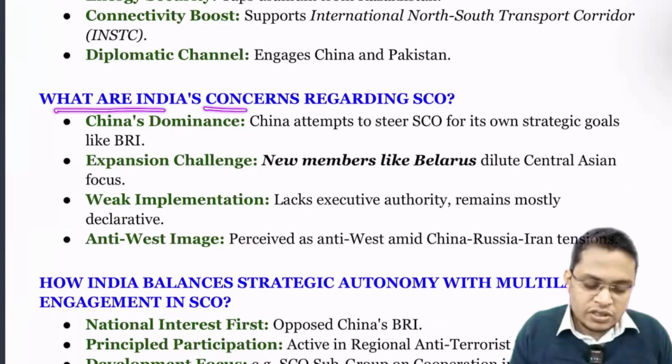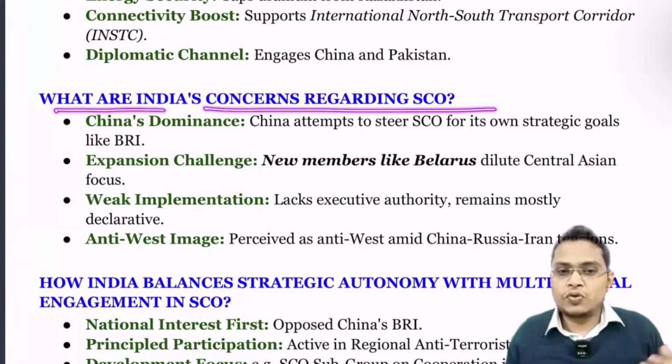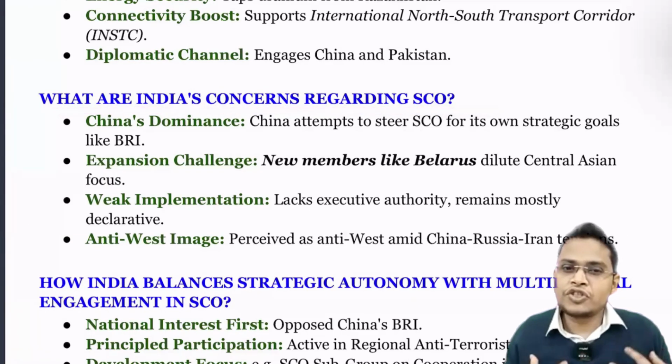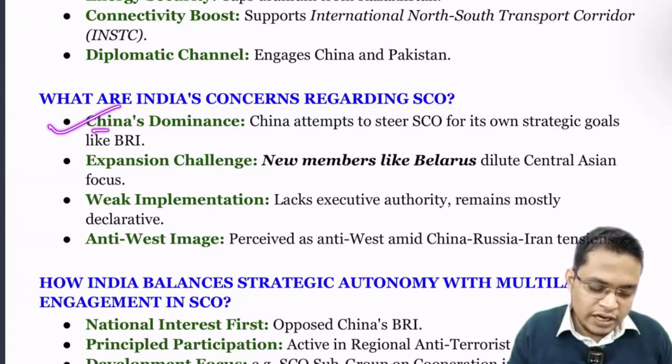So what are India's concerns regarding the SCO? Though we are a member, there are a lot of concerns that India is facing in the SCO. What are they? The first one is China's dominance.